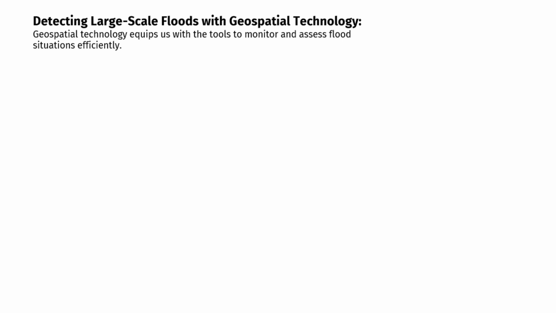Geospatial technology equips us with the tools to efficiently monitor and assess flood situations, playing a crucial role in disaster response and mitigation. As an example, we have flooding near Sydney, New South Wales, Australia, 2021.